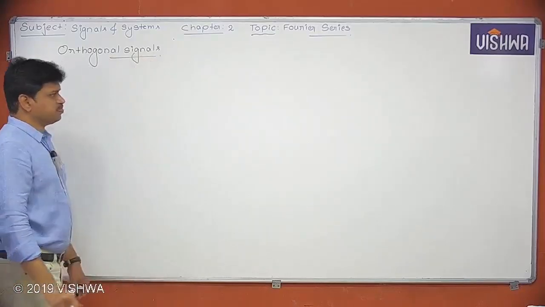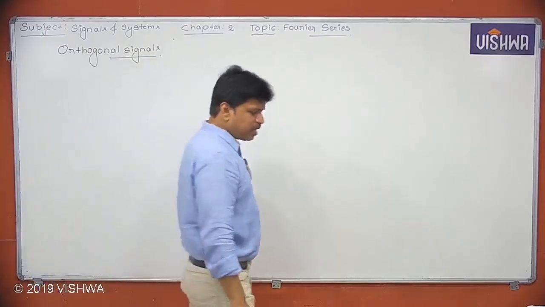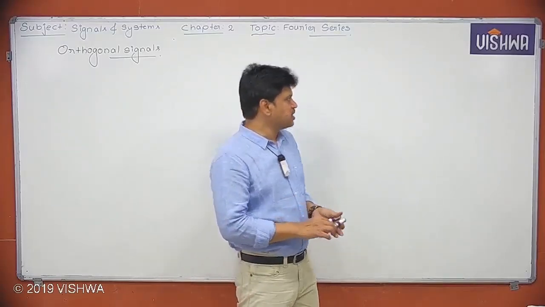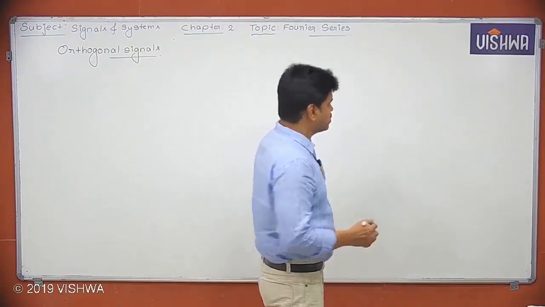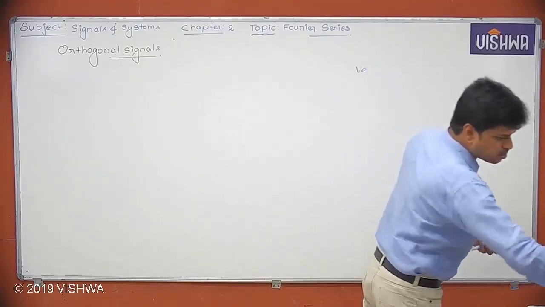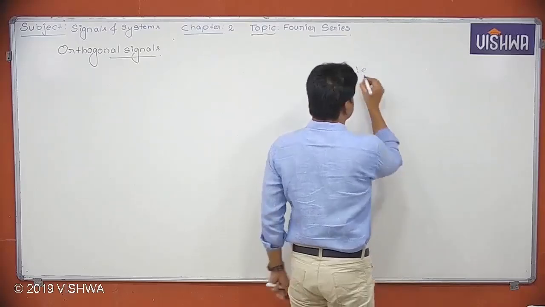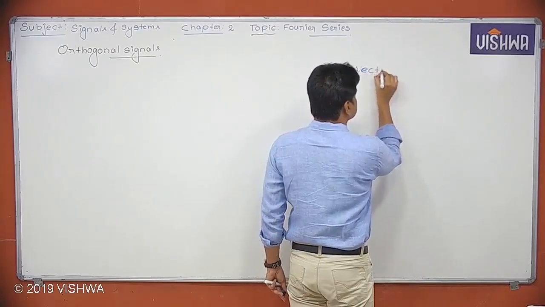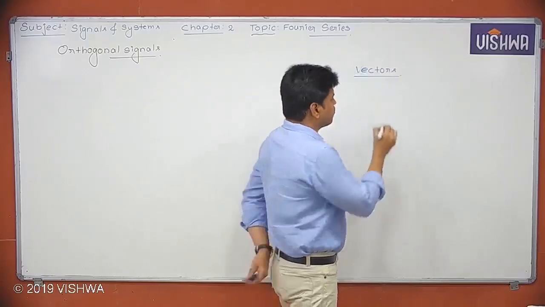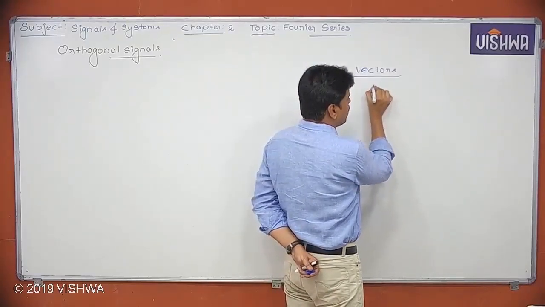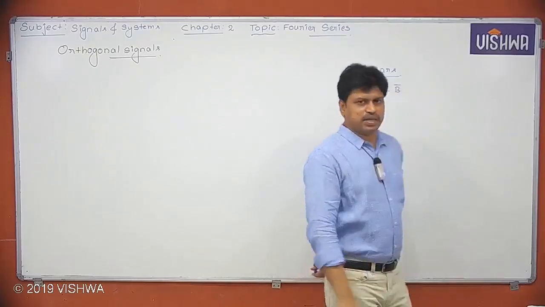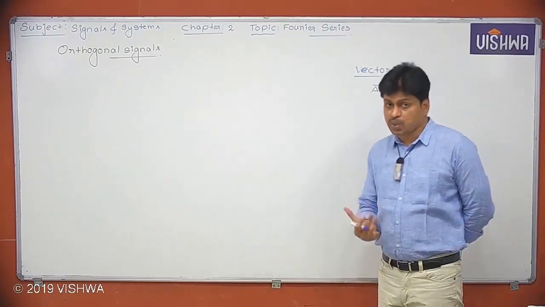Orthogonal signals. Okay. You might have heard this word orthogonal many times in your life. Let's say if I consider vectors, suppose in vectors, let's say two vectors a bar and b bar are perpendicular, are orthogonal.